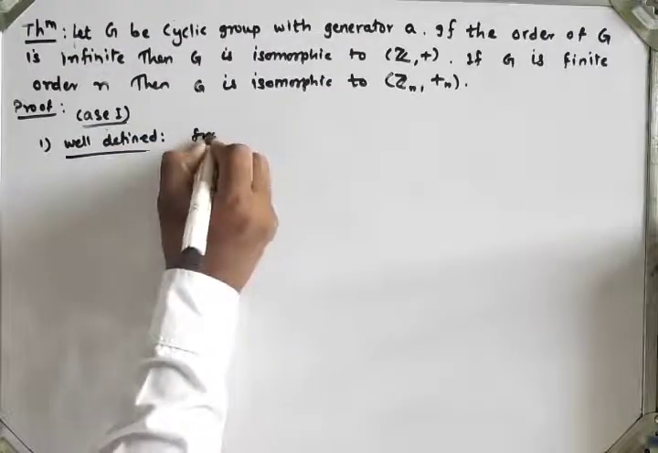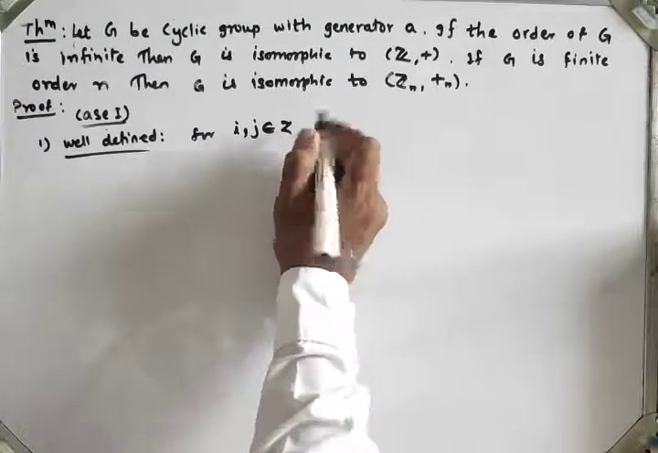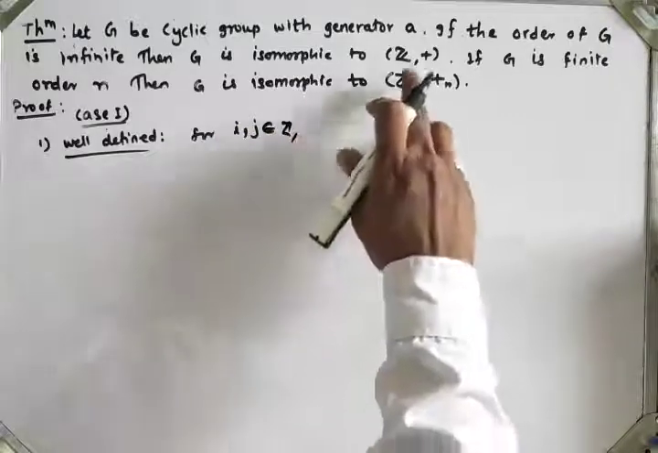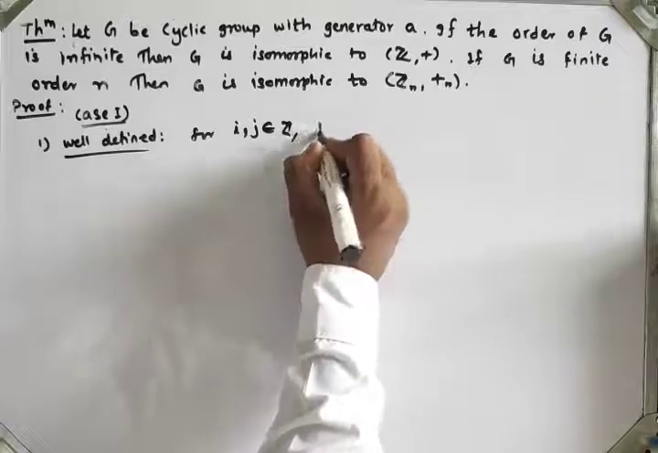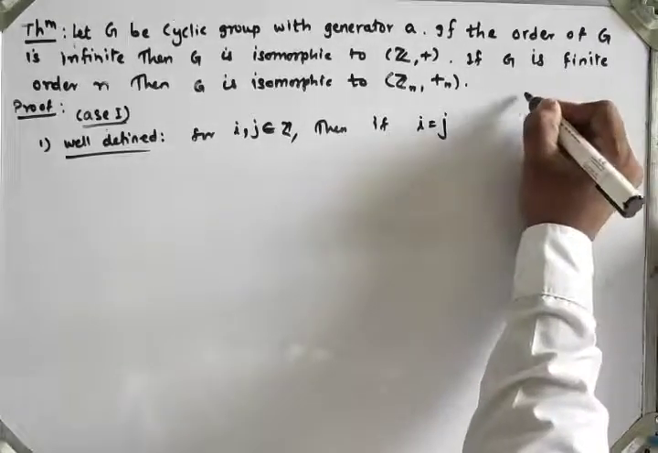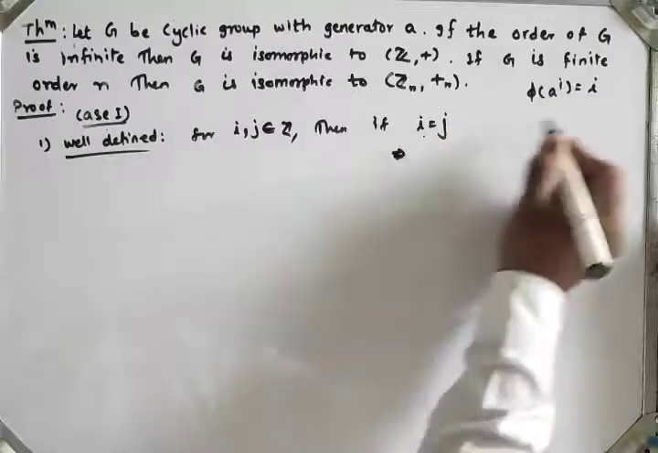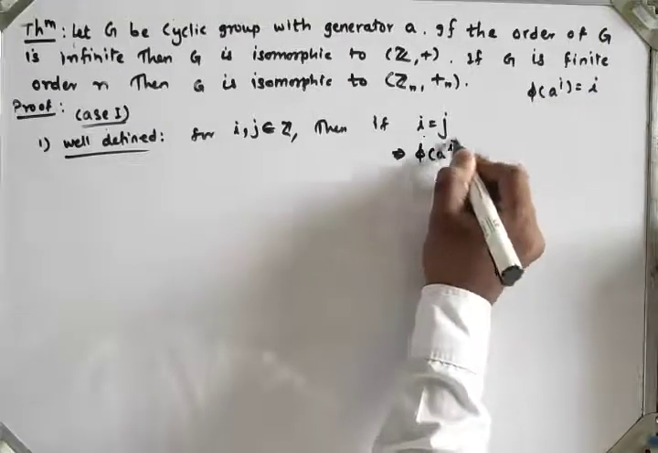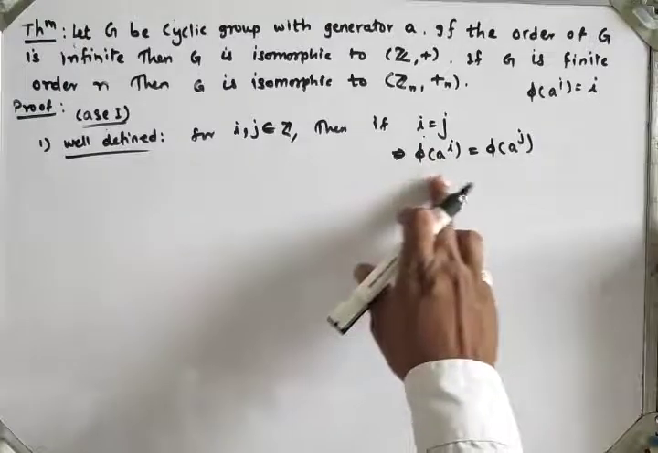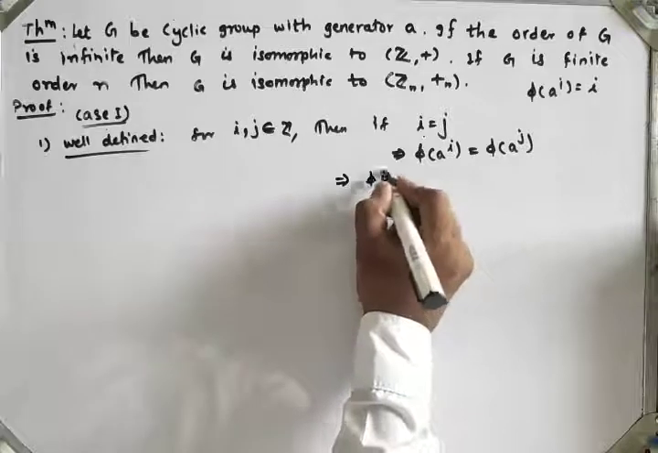So for i, j belonging to the set of integers, if i is equal to j, then with the function we defined, phi of a raised to i is equal to i. So i is equal to j, and the value of i is phi of a raised to i, and the value of j is phi of a raised to j. So here i is equal to j, and I get phi of a raised to i is equal to phi of a raised to j, which means phi is well defined.